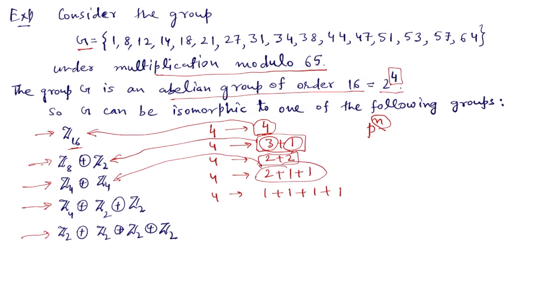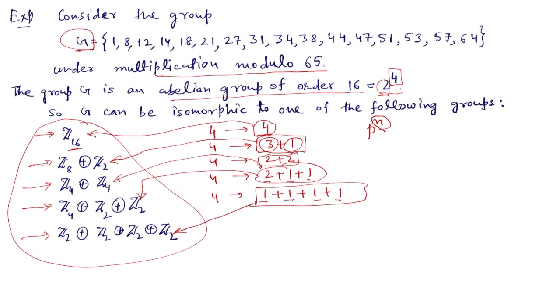Corresponding to this partition we have this group, and corresponding to this partition we have this group. These integers denote the powers of 2, whatever the prime is. Here prime is 2. So given group G can be one of these 5 groups. So let us explore which of these 5 groups is isomorphic to the given group G.